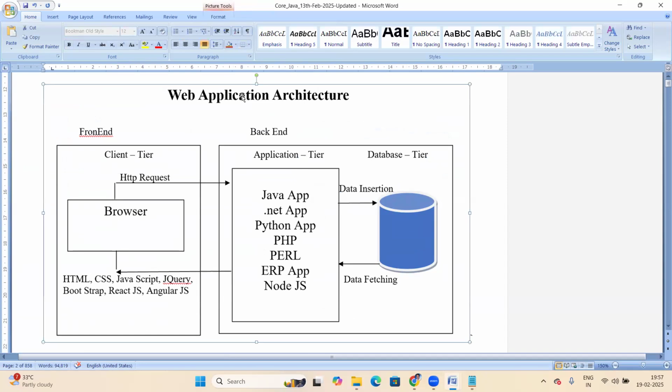Web application means an application which is running on the internet. For example, Zoom running on the internet is a web application. WhatsApp is a web application. Facebook is a web application. All of these are web applications, right?